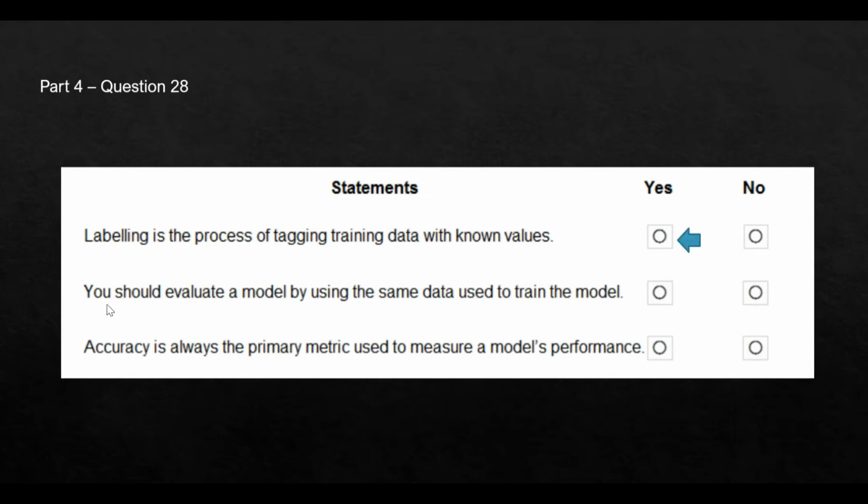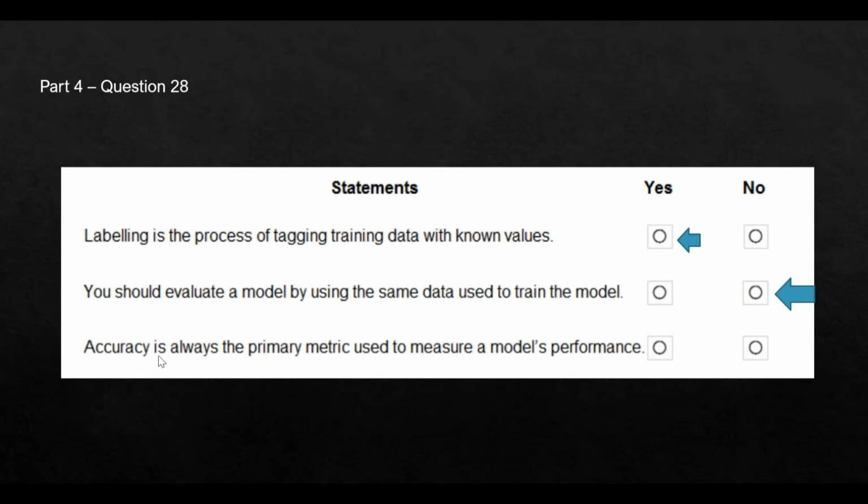Now the second statement says you should evaluate a model by using the same data used to train the model. You should never do that. You should not evaluate a model using the training data. Suppose you have a big chunk of data, say an Excel sheet, and you want to train the model. You take a subset of that data and train the model, and once you have trained the model, you open it to the big chunk of data sets. So when you want to evaluate a model, you should use the full set of data. So the answer is no here.